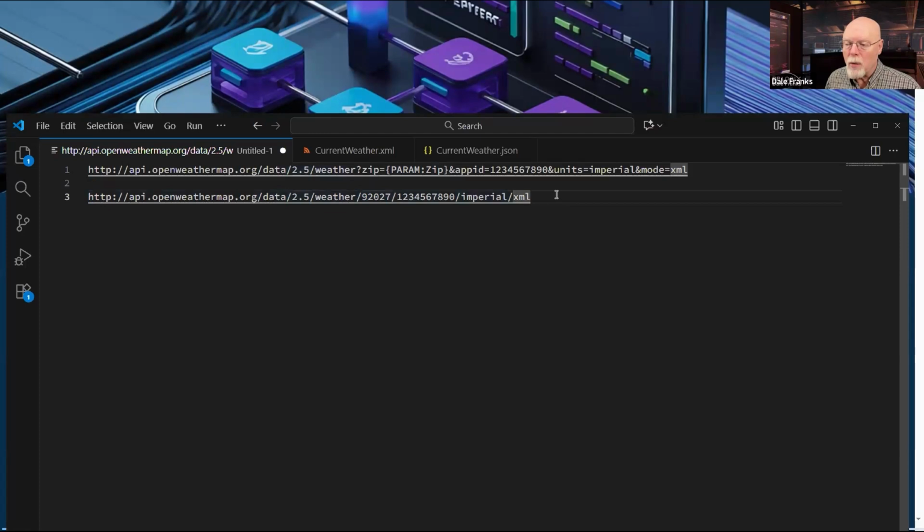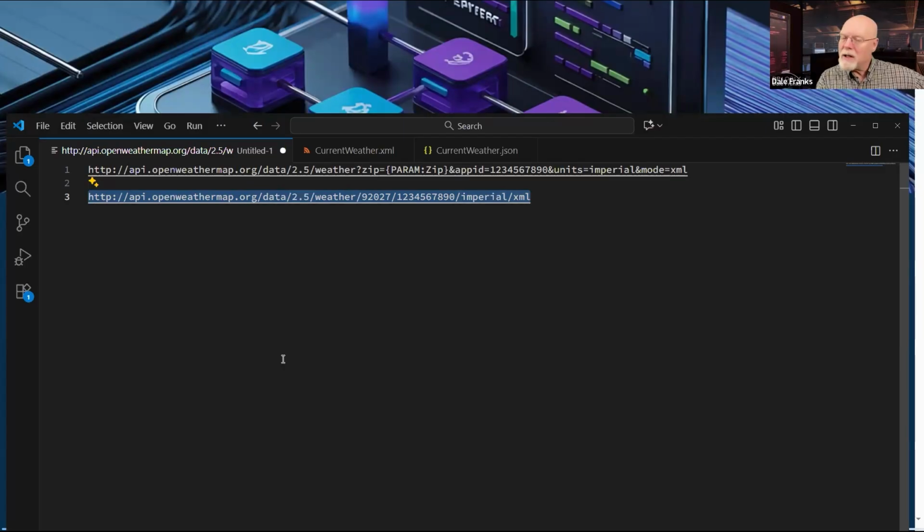The only difference is the way that the URL is organized. So either is a valid way of getting data from a REST service. The first thing you have to know when you're setting up a REST business value is the URL that you have to call and the particular format in which you have to call it. It will most likely be one of these two formats, although I would say the most likely format would be the top one where it uses the URL parameters. That's most likely, but it is also quite possible that you will get a URL that is formatted like that.